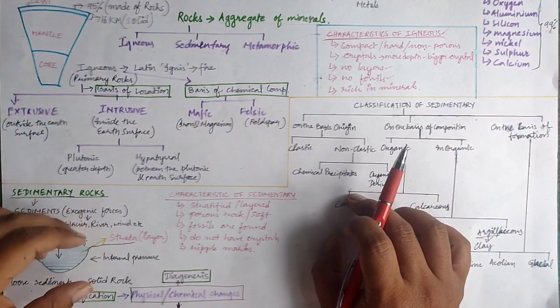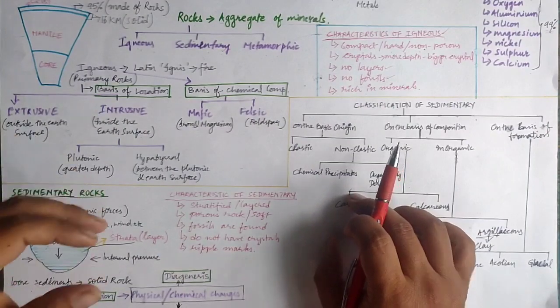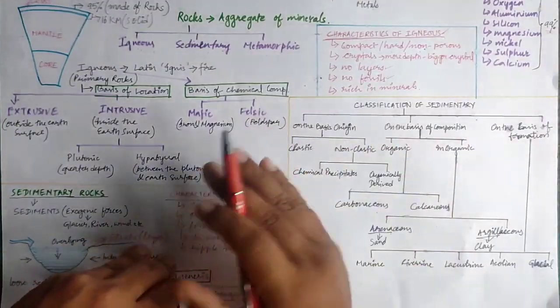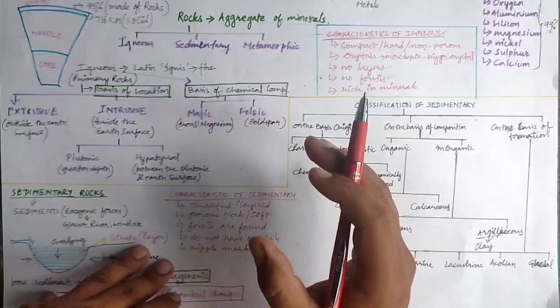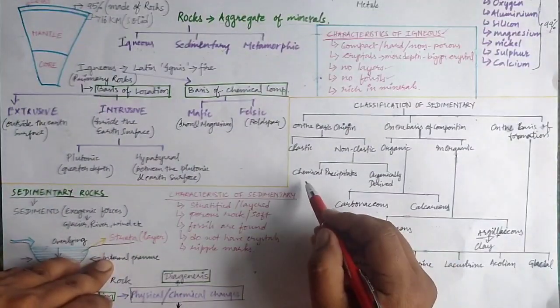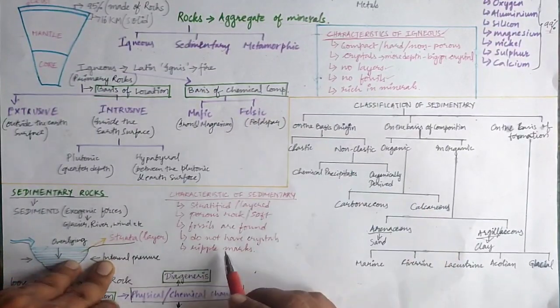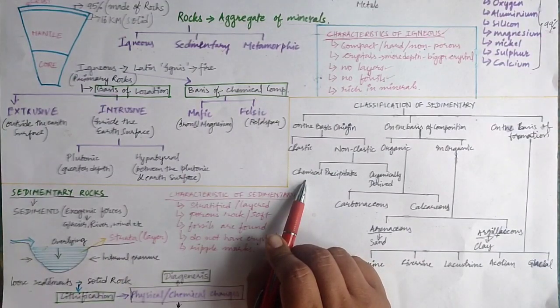The minerals or chemicals present in the rock will be eroded away by the rivers, transported and deposited in far away places. Those inorganic substances or salts, when they combine together and form a rock, we term it non-clastic sedimentary rock, of the chemical precipitate variant.